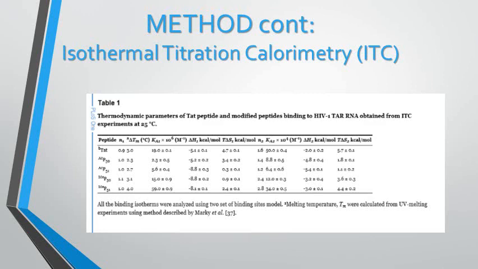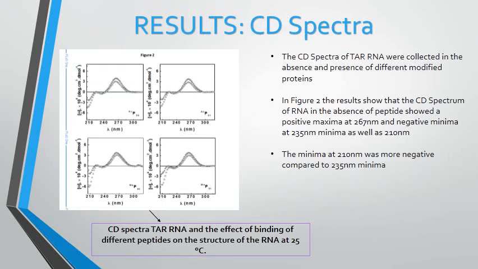The net enthalpy change for HIV-1 TAR RNA stem loop interaction with TAT and different modified peptides was determined by subtraction of the heat of dilution. Table 1 shows the binding parameters obtained from these fits. The results of the CD spectra, as shown in the diagram, of TAR RNA were collected in the absence and presence of different modified peptides.